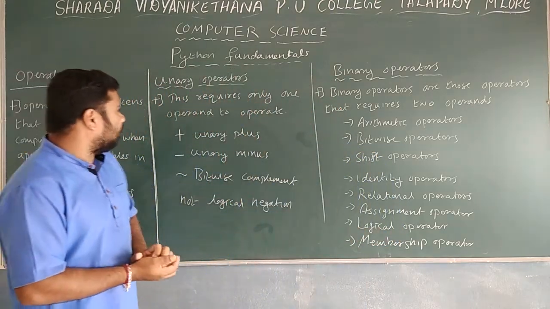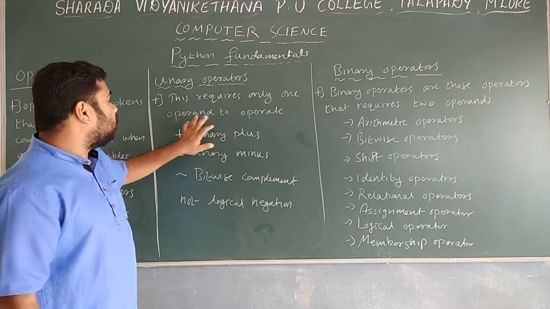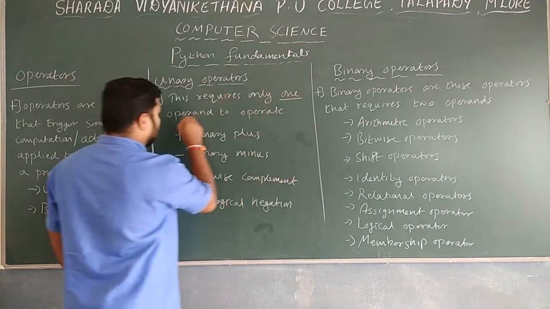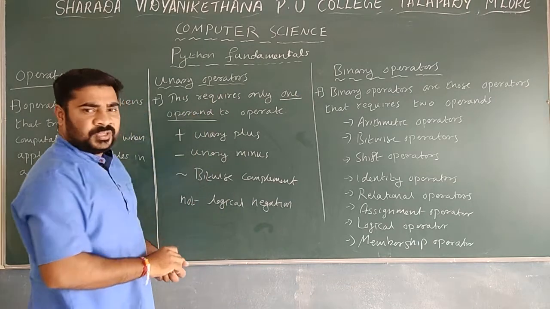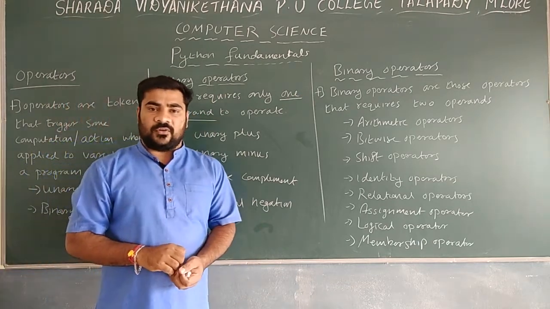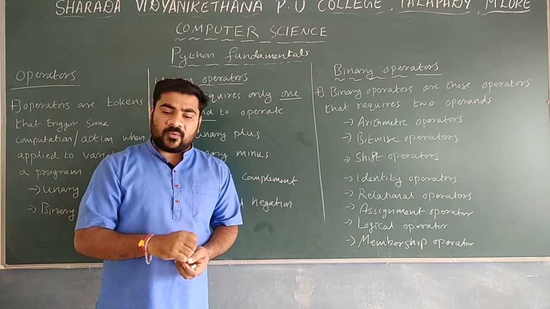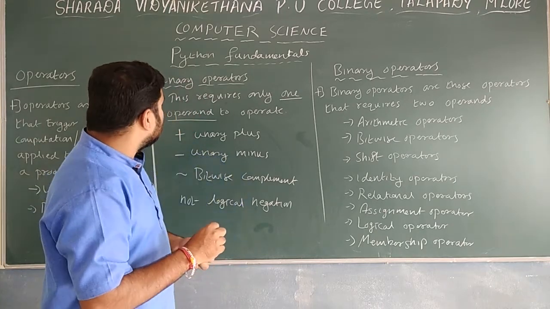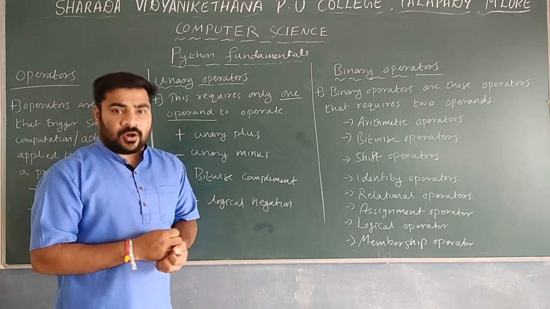First we will discuss the unary operators. What is meant by a unary operator? It requires only one operand. Remember, the main point here is that only one operand is required. If you want to perform the operation, it requires only one operand. That type of operator is known as a unary operator.